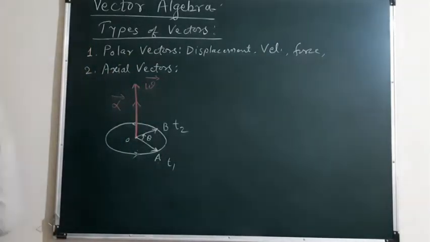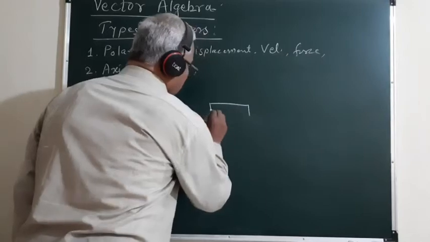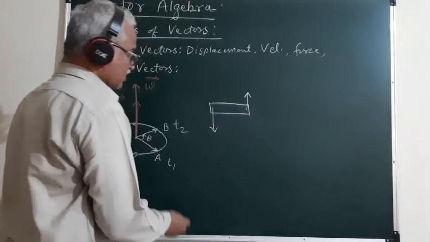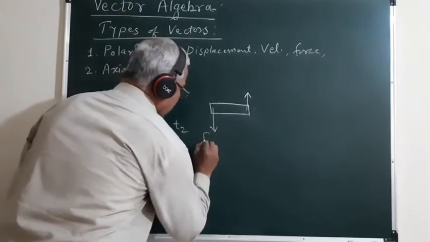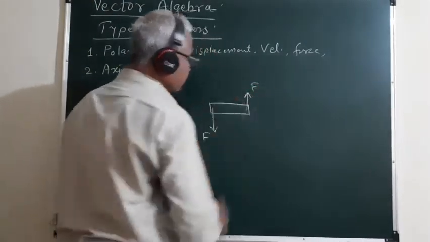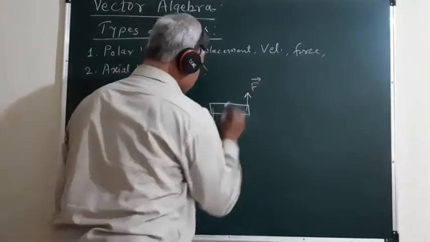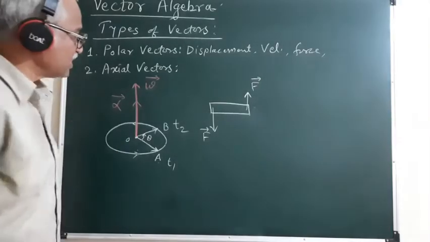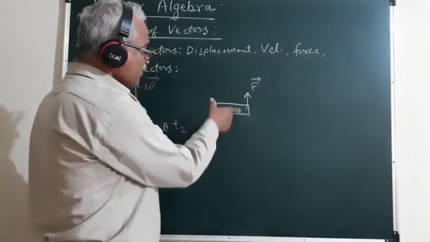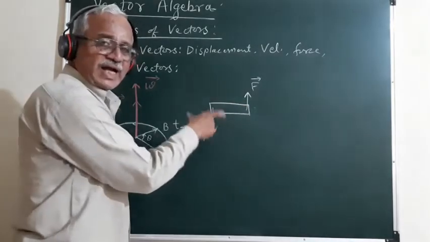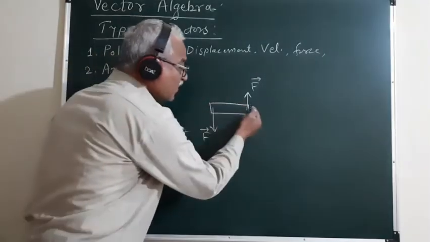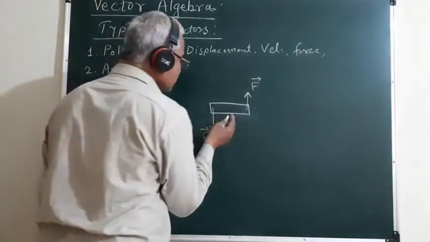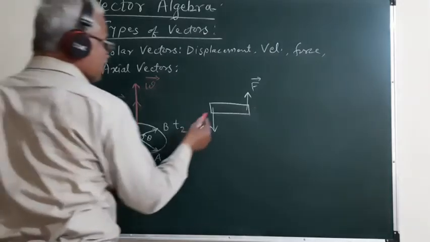If this object is exerted upon by two equal and opposite forces acting at two different points, then what will happen? The result of these two forces acting at two different positions will be the rotation of this object.